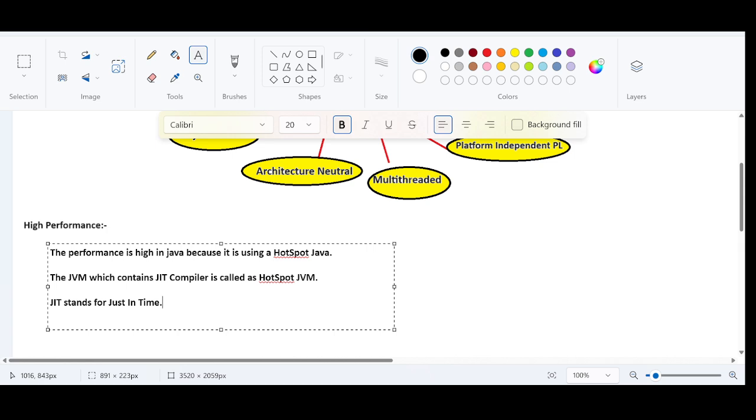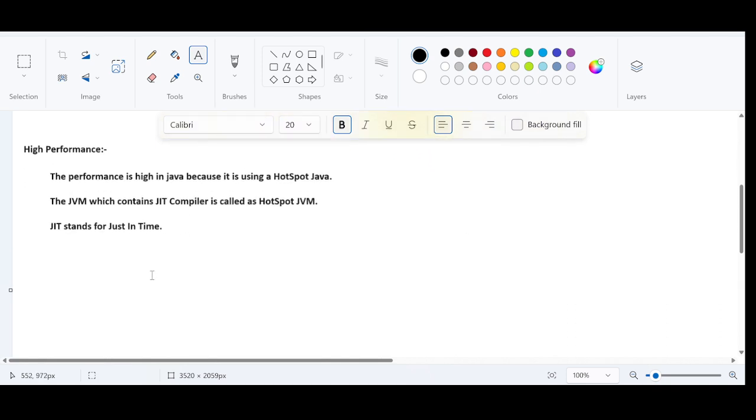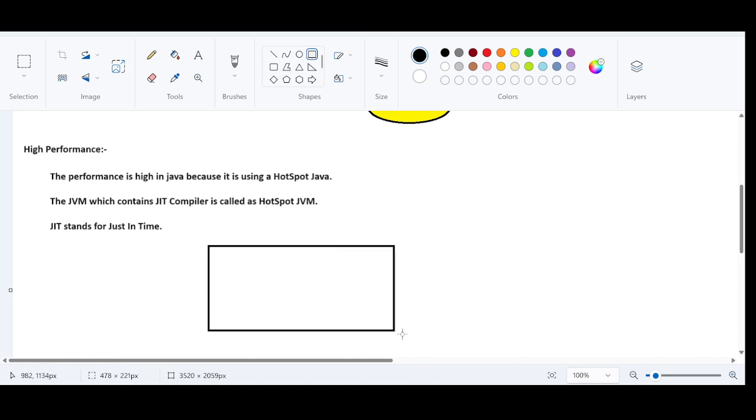Right. So let us understand this programmatically. Before even proceeding with this, let me give you a high level diagram of the JVM. Let us say that this is a JVM, and the JVM is going to take input from the compiler, and the JVM is going to convert the .class file into machine code or native code.